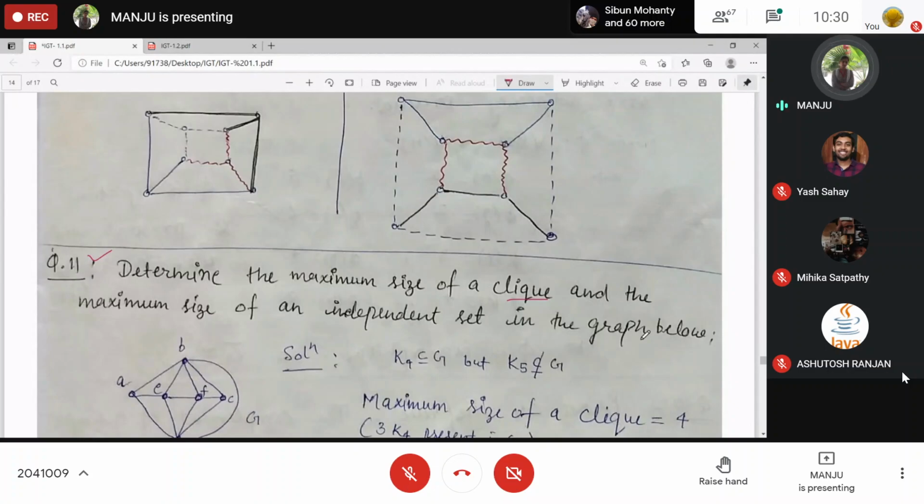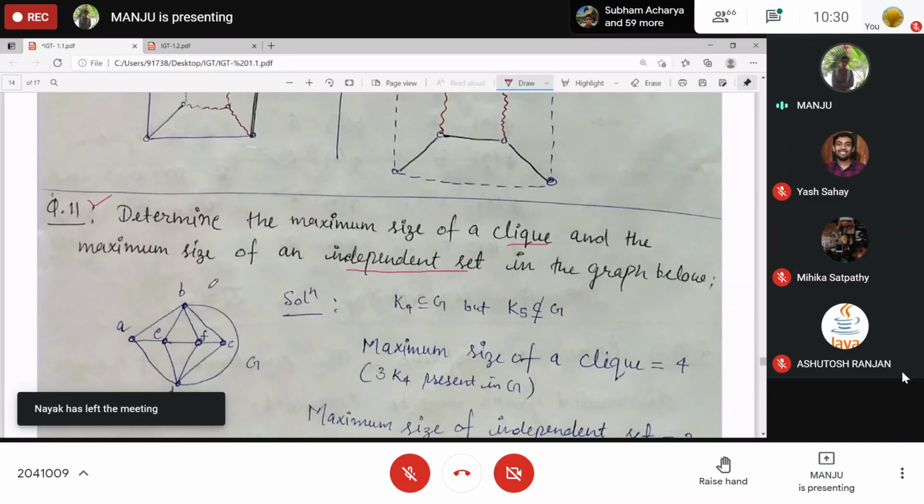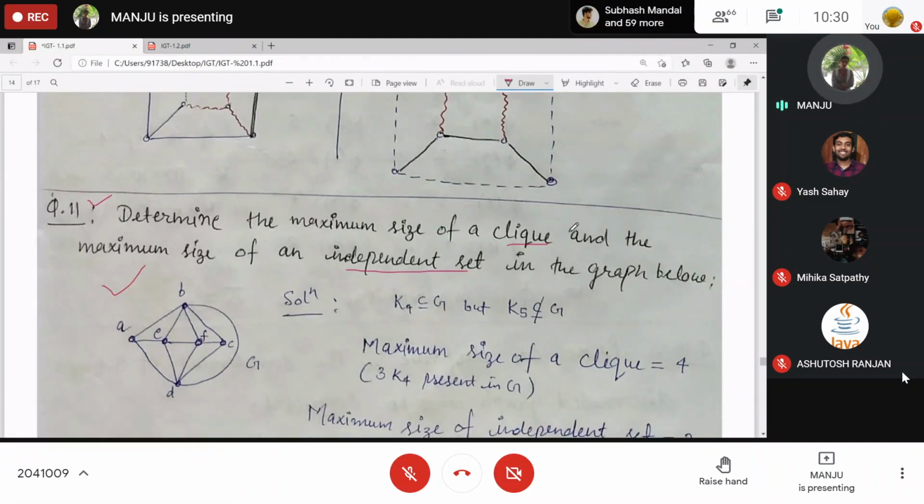And what do you understand by the maximum size of an independent set? Tell me about independent set. No adjacent vertices. A set of pairwise non-adjacent vertices. So this is the graph given. You need to find the maximum number of elements a clique can have, and the same for an independent set.